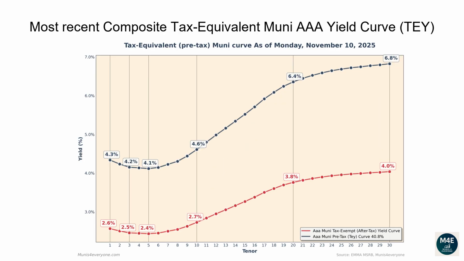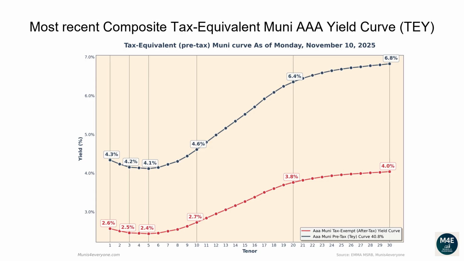Let's now go over the most recent composite tax-equivalent Muni AAA yield curve. The following graph shows, in red the tax-exempt after-tax Muni yield curve, versus in blue its tax-equivalent pre-tax version assuming a 40.8% top tax bracket as of November 10, 2025.